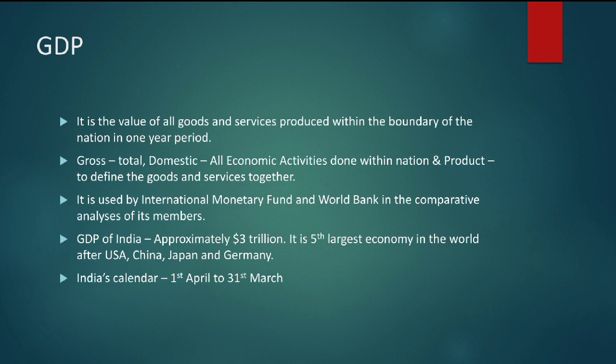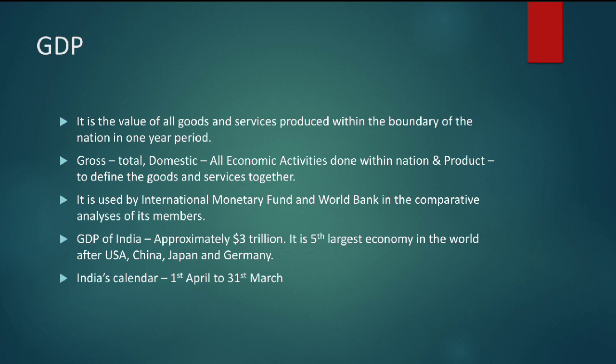And GDP of India is approximately $3 trillion. So right now it is the fifth largest economy in the world after USA, China, Japan, and Germany. Now there is India's calendar. It is basically the term you can say from the starting of which to the ending of which the GDP is calculated. So it starts from 1st April and it ends on 31st March.